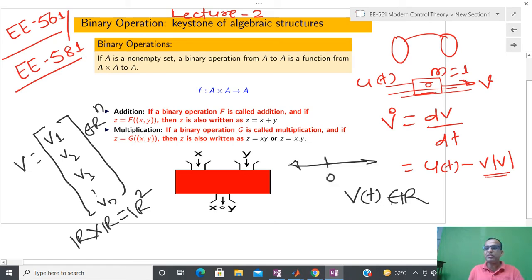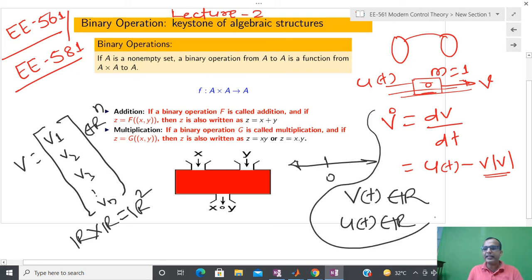So I have used the symbol of the set, and a similar comment applies to u(t), which is again some kind of real number. If you write like this, then people automatically understand that this is a single-input single-output system, because here you can see that v(t) belongs to the real numbers with power 1, and u(t) belongs to R with power 1. So there is no need to write what the order of the system is.